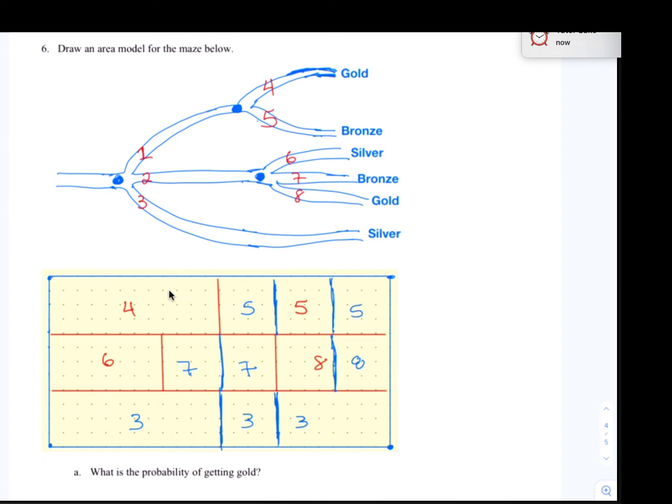Let's take this box that's 4, and let's extend this line up, and this will be a box of 4. And then let's cut this in half to make that smaller. And so now we have a 4 here, and we'll also have a 4 here. You take this box that's 6, let's cut that in half, and now we've got 2 smaller boxes of 6. Let's take the 3, and we'll extend a line down here and extend a line down there, and then we've got 3 smaller boxes, each of 3 as well.